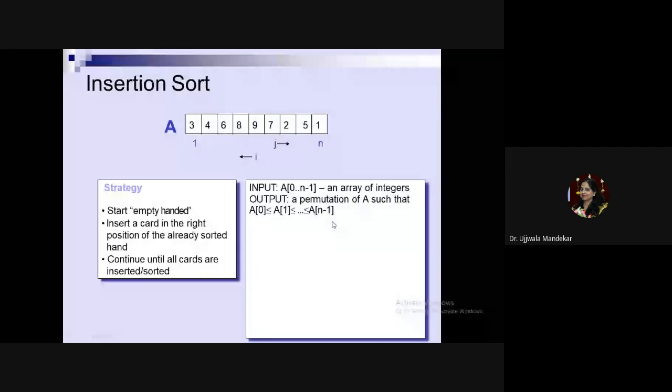Sorted list means the elements will be arranged like this: A of 0 is smaller than or equal to A of 1, which is smaller than or equal to A of 2, which is smaller than or equal to A of 3. Likewise, it will go up to A of n minus 1. This is the task. Now, how does the algorithm work?